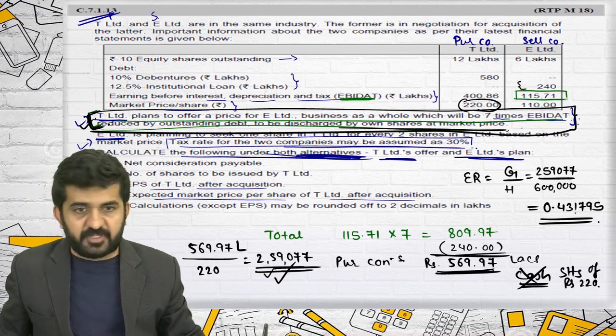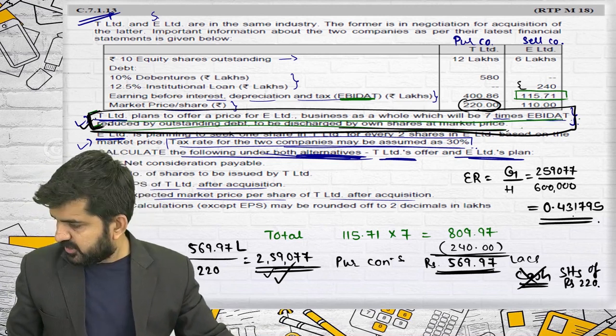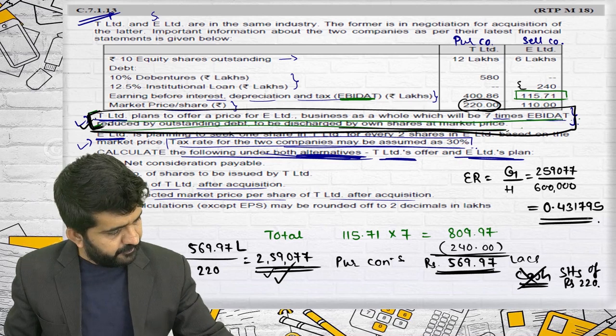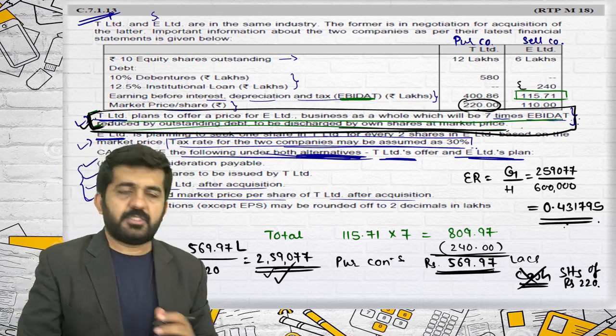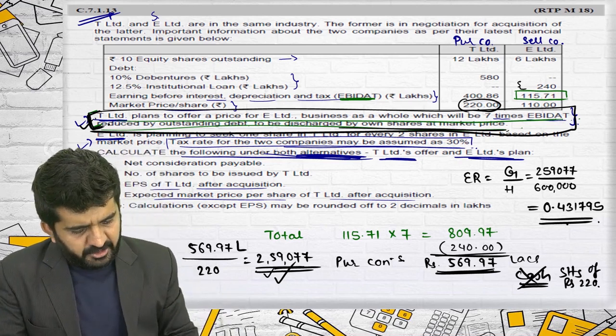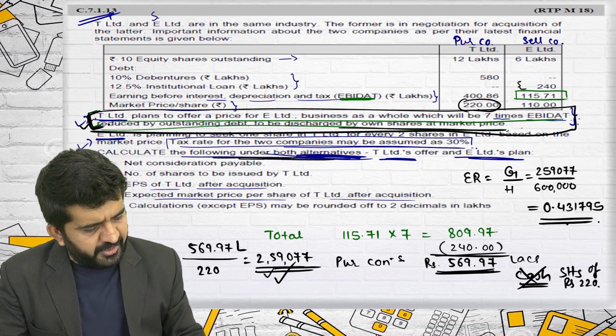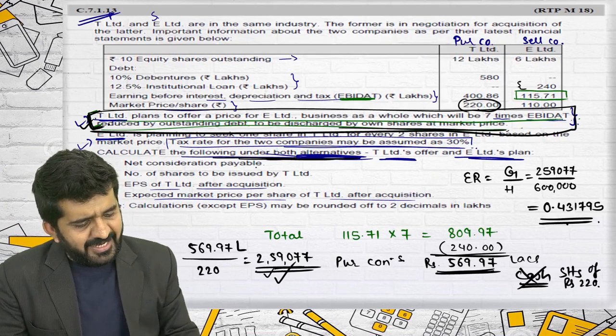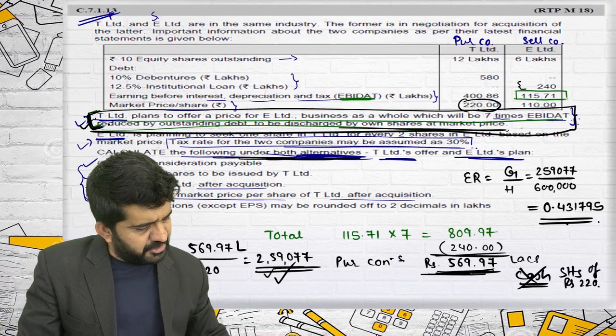Let me just check whether we are going correctly. Yes, the exchange ratio is this. Let me find out all the details that they want. In both alternatives, I am first finding out for alternative 1. Net consideration payable is rupees 569.97.